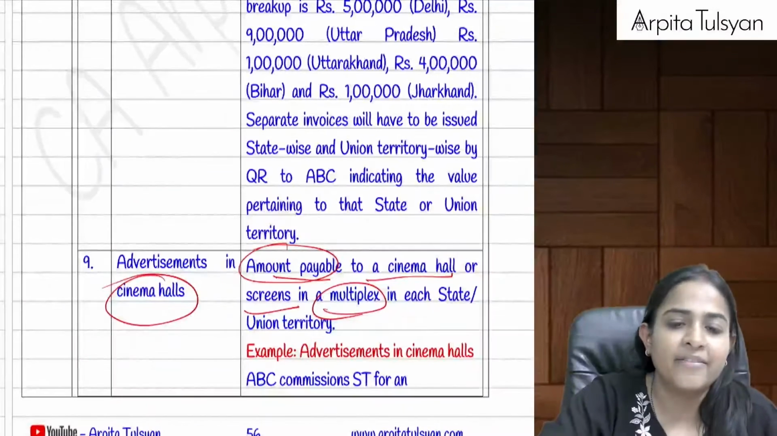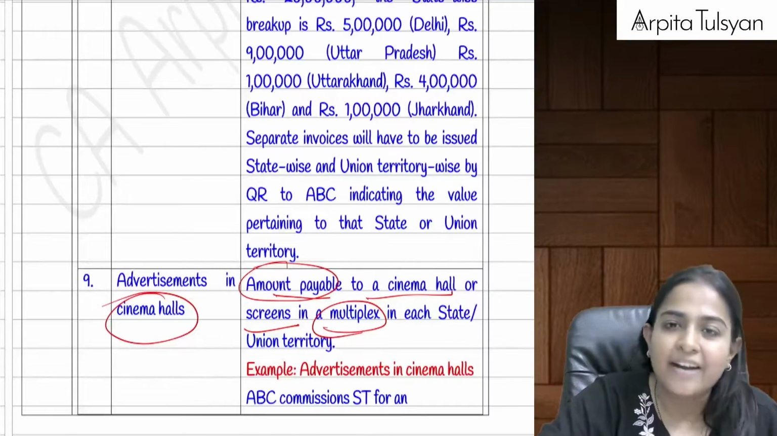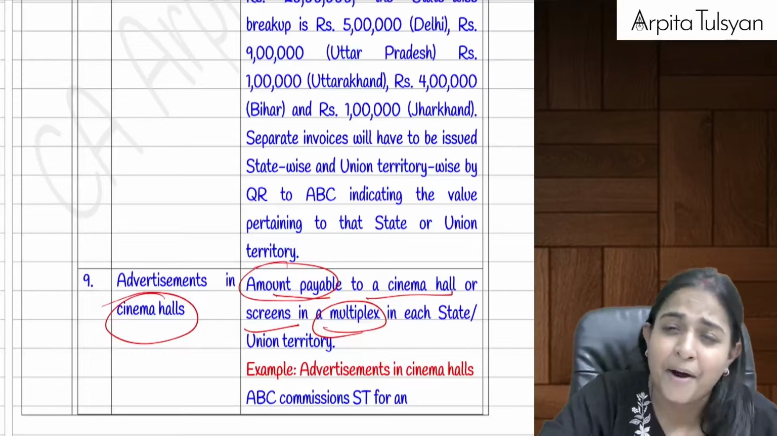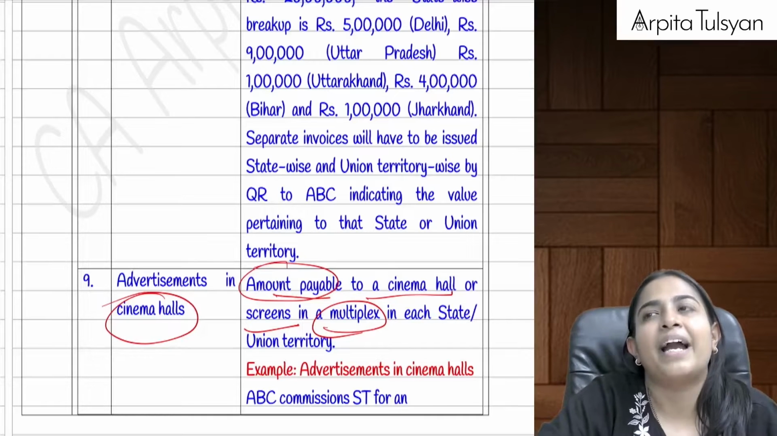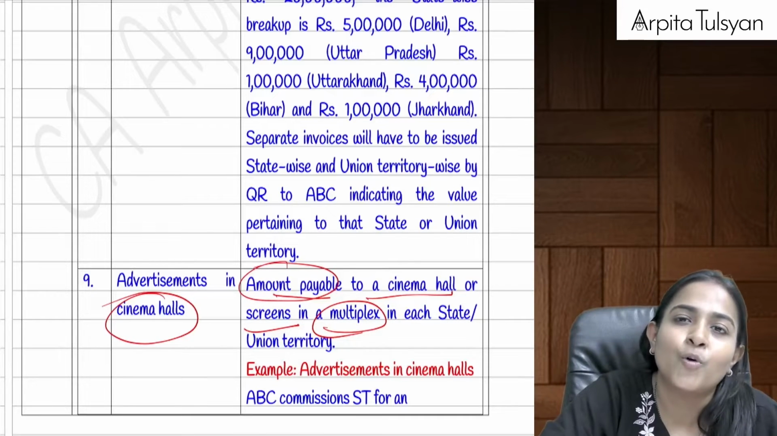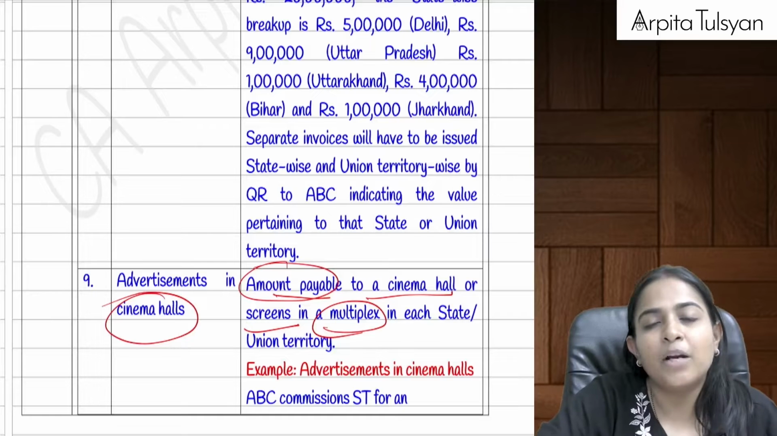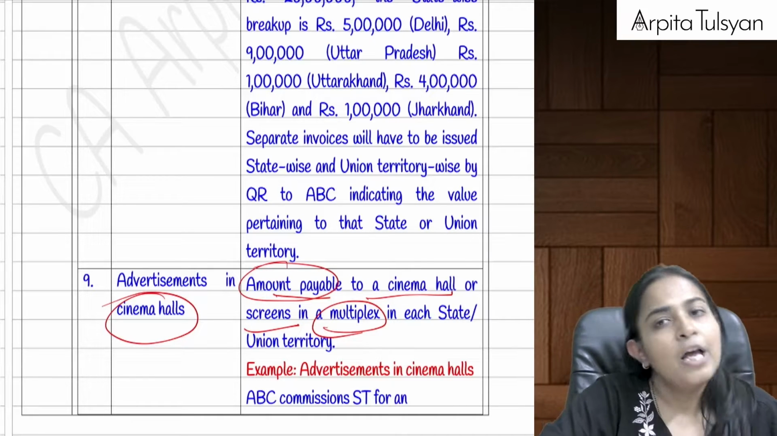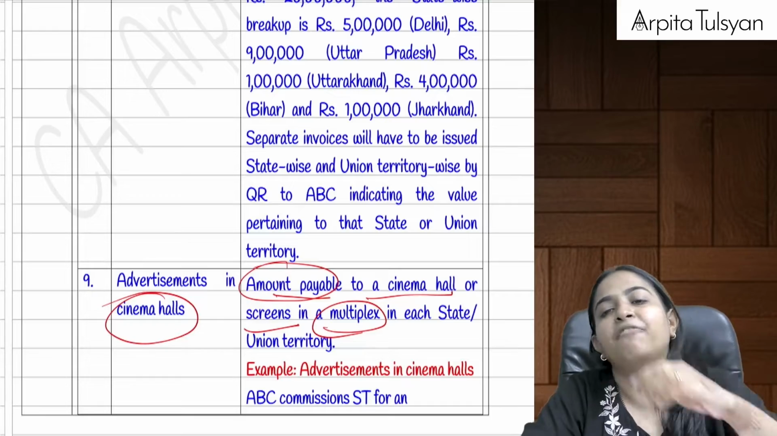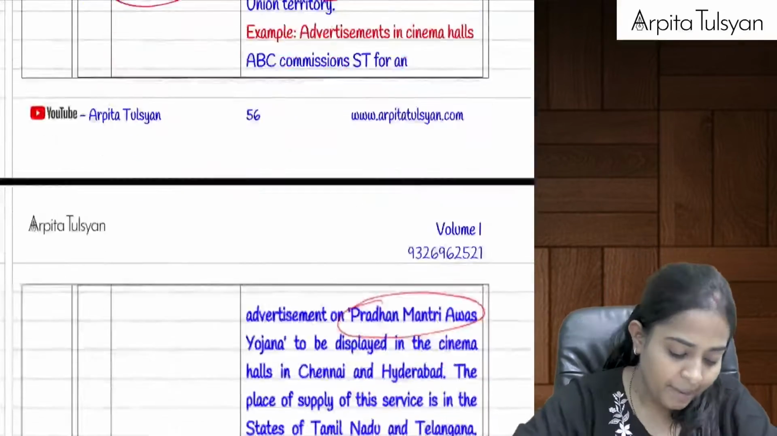Detailed example is given. You can refer to it if you wish. Then advertisement in cinema halls. Let's say advertisement is done in every show of PVR. So PVR can be there in multiple states where the advertisement will be run. So whatever is the amount payable to the respective PVR, in that ratio the amount will be divided.